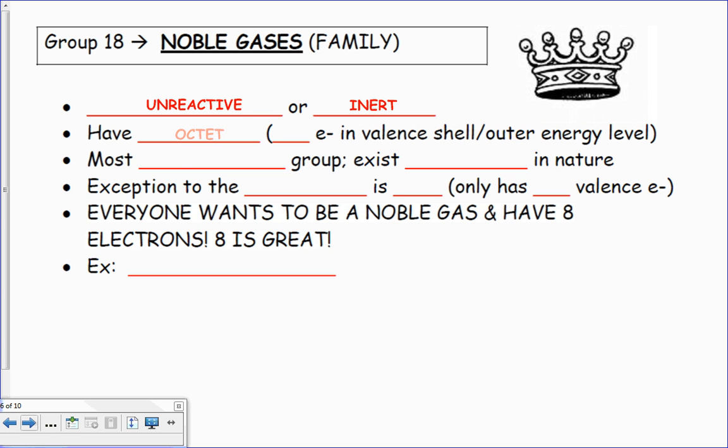They already have a stable octet of 8 electrons, so they don't want to gain any and they don't want to lose any. That makes them very stable, and they hang out by themselves, which is what happens to kings and queens a lot, because they get a little snooty, you know? They don't want to hang out with you because you're not royalty. The exception to the octet rule, of course, is hydrogen, because he can only have 2 in his s orbital. Otherwise, everybody else has got 8 and is doing great. Neon is a fine example, a gas that we see in the signs all over the place when we're walking down the street.